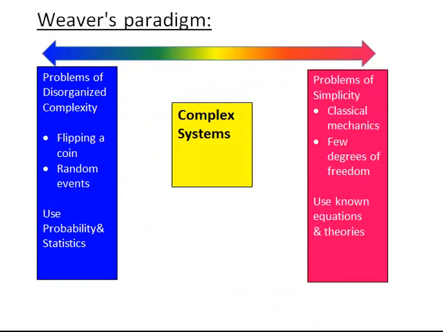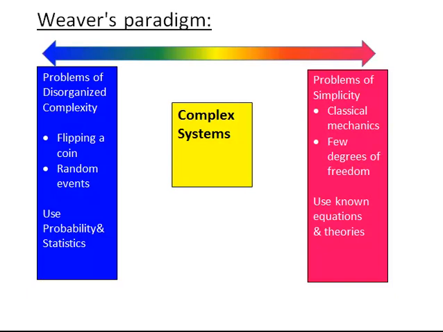So where do complex systems lie within the bigger scope of problems that we work with in math, science, and engineering? According to Weaver, there are two extreme ends of the spectrum. There are problems of disorganized complexity. These problems are complex, but they're really disorganized. If you think about random events like flipping a coin, you might get heads or tails, and that's really random. It's well characterized by tools we have in probability and statistics. Not highly predictable, but we can characterize over the long term what sorts of behaviors we expect.